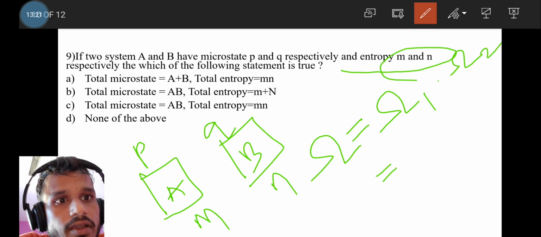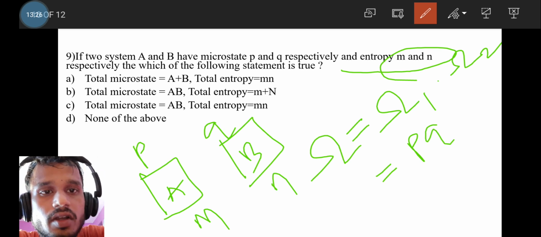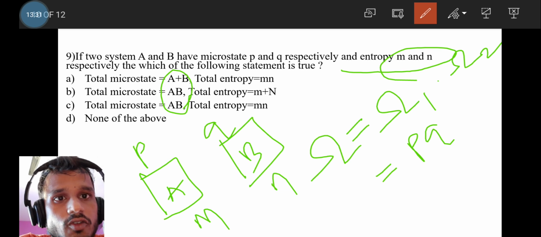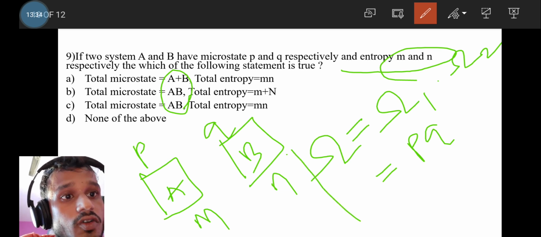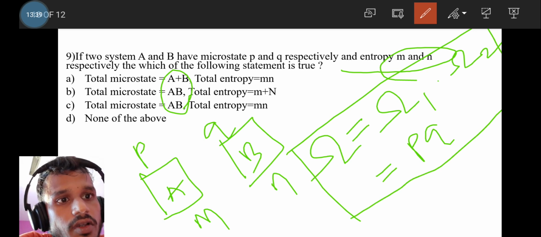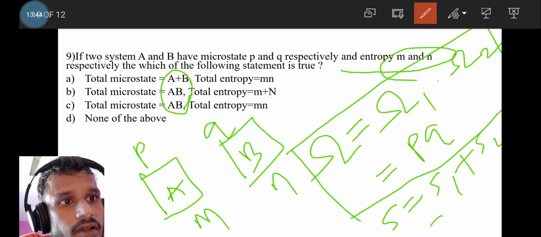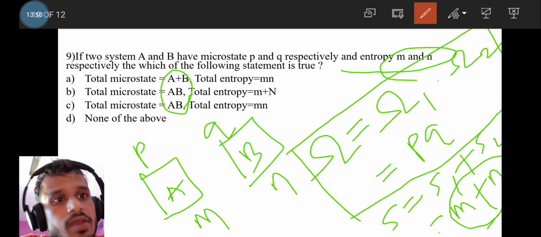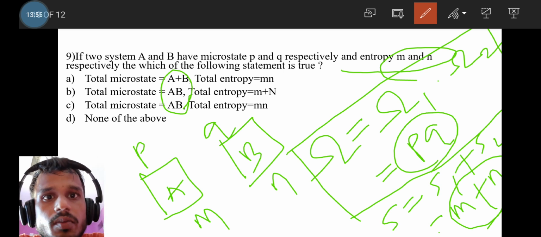So it will be P times Q. Sorry, this is not A and B, this should be P and Q. By mistake I wrote A and B. So the total microstate of the system should be PQ. And as you know, entropy is an additive quantity, so total entropy should be S1 plus S2, that means M plus N. So M plus N is the total entropy and PQ is the total microstate of the system. The correct option will be option B.